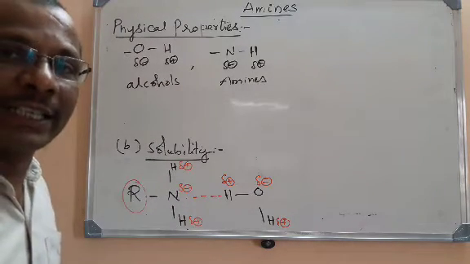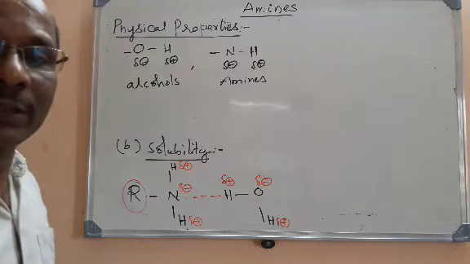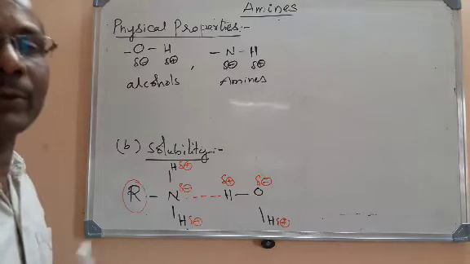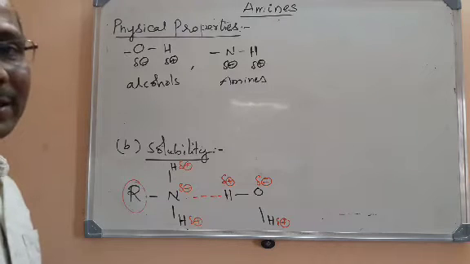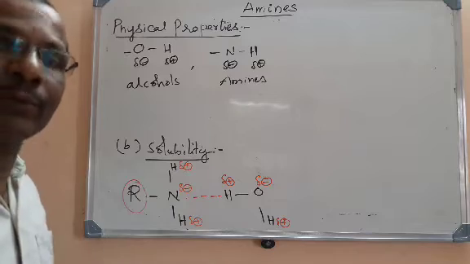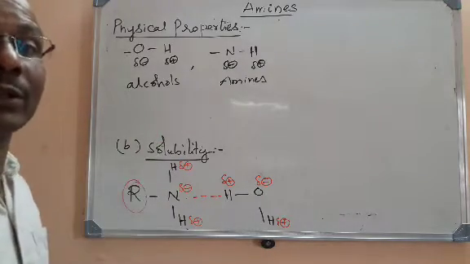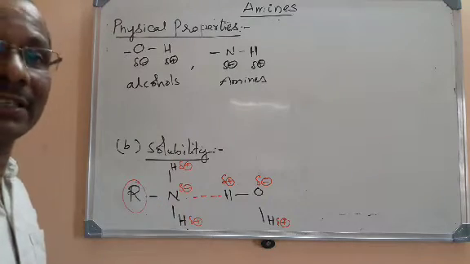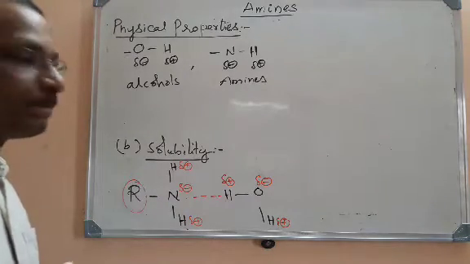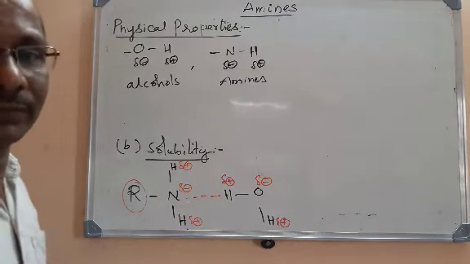For example, if you take 1-butanol and 1-butanamine, clearly 1-butanol is soluble in water, while 1-butanamine is soluble in organic solvents. Why? The hydrocarbon part dominates in butanamine. But in alcohols, electronegativity is more and more polarity is there, so they are still relatively more soluble in water.